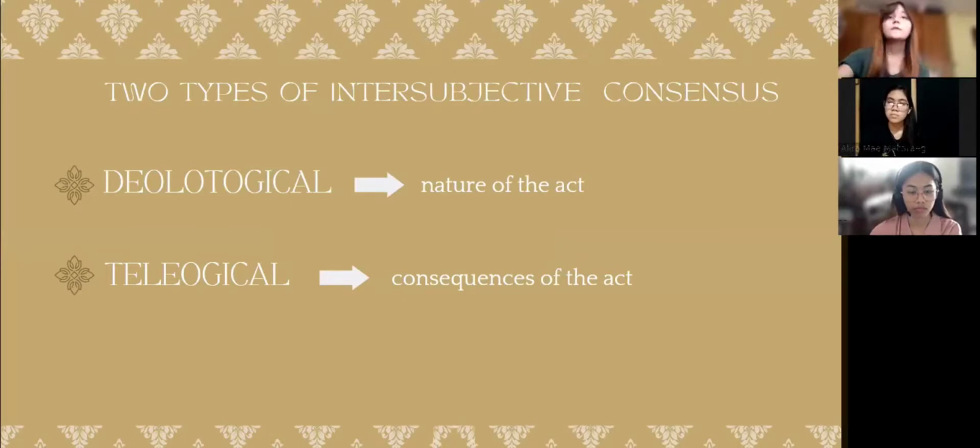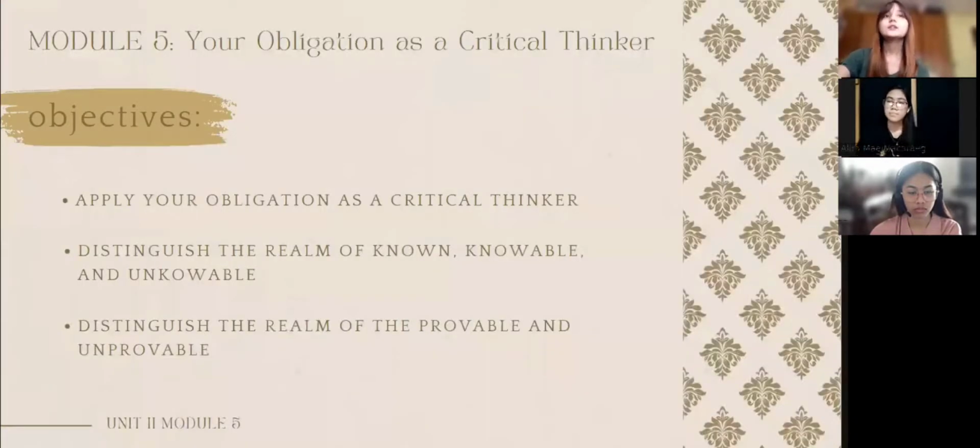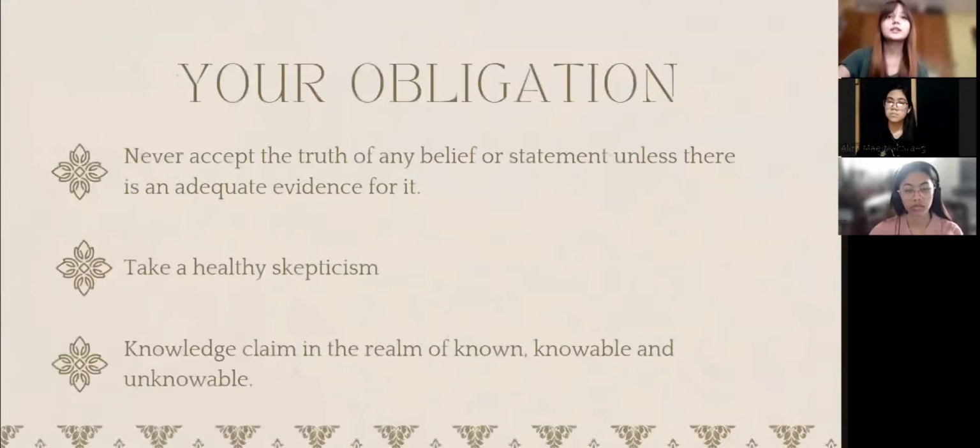So that's all for module 4, and now we will be discussing module 5, which tackles your obligation as a critical thinker. So our objectives are: first, apply your obligation as a critical thinker; second, distinguish the realm of known, knowable, and unknowable; and third, distinguish the realm of the provable and unprovable. So first, let's discuss your obligation as a critical thinker.